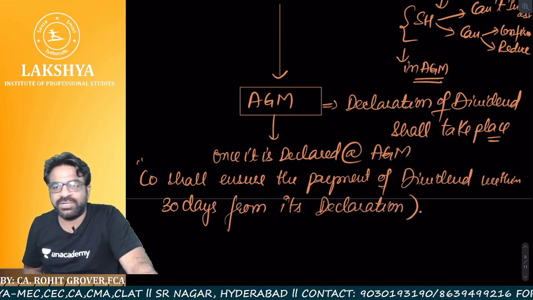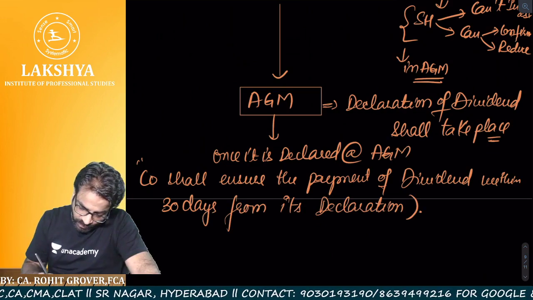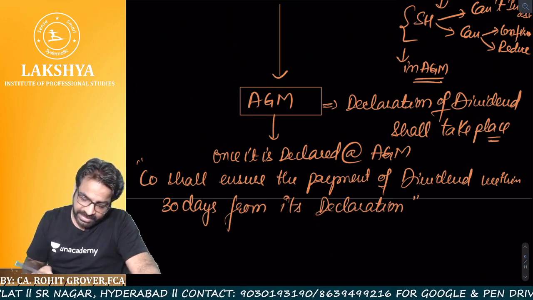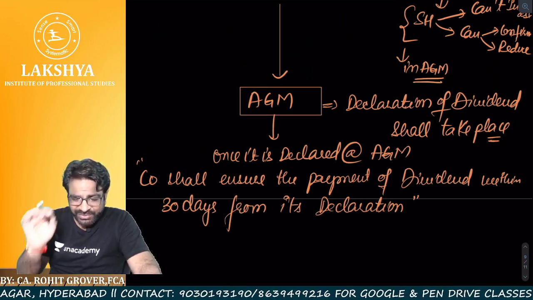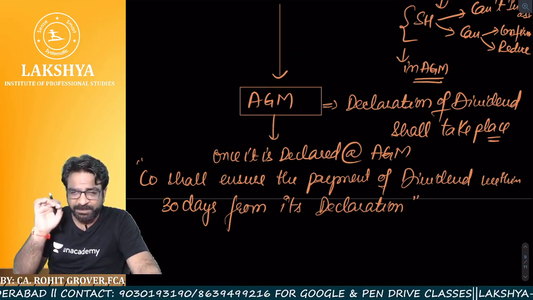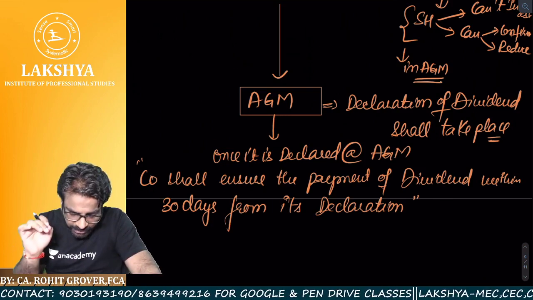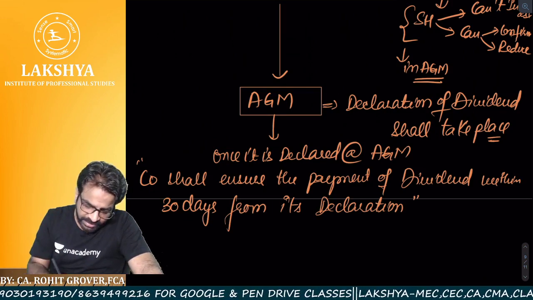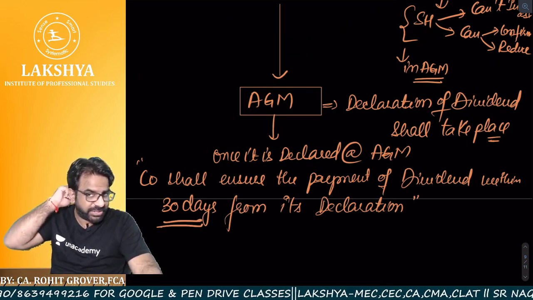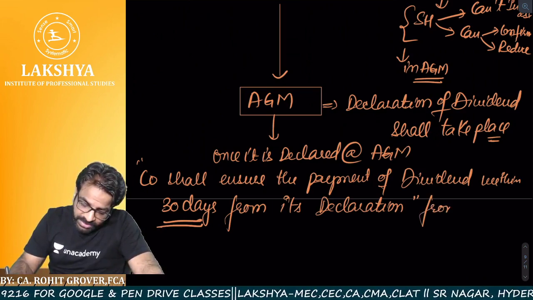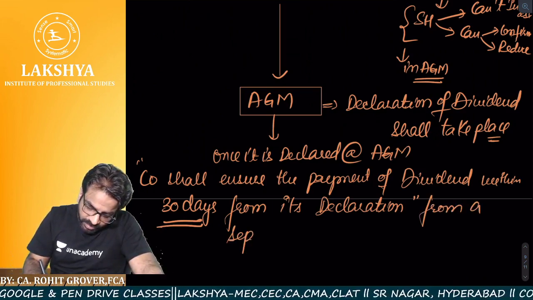So once the dividend is declared in the AGM, the company has to ensure that dividend must be paid within 30 days from the date of declaration, from a separate bank account.